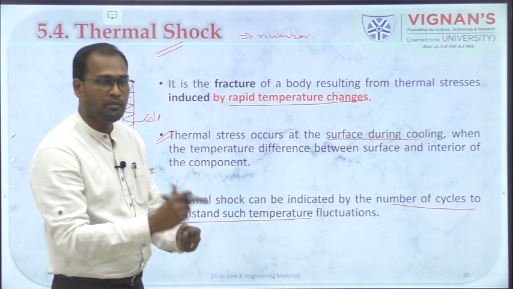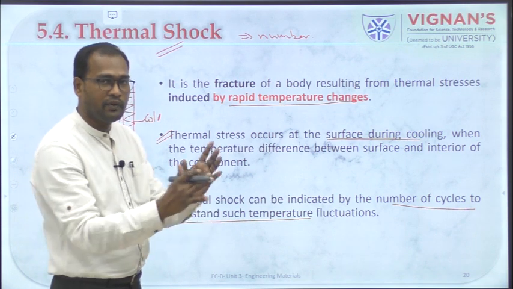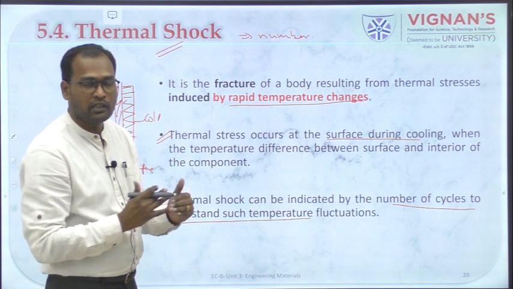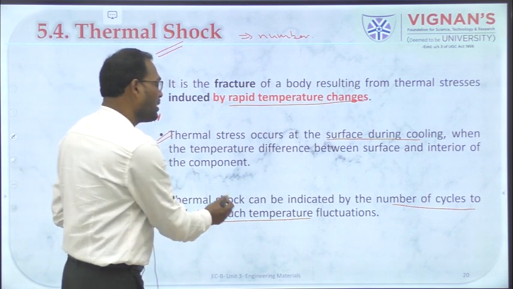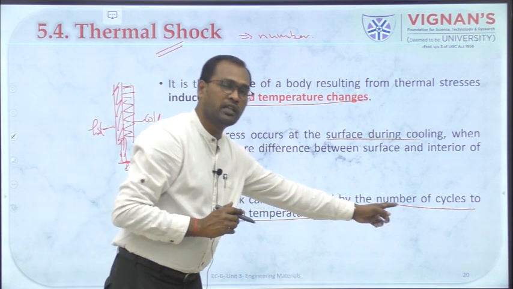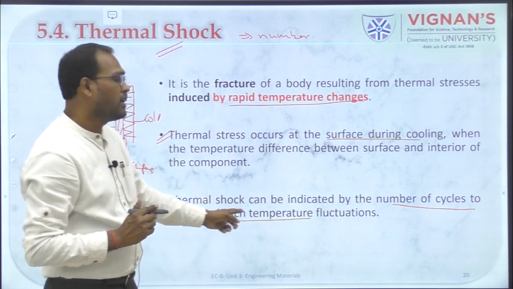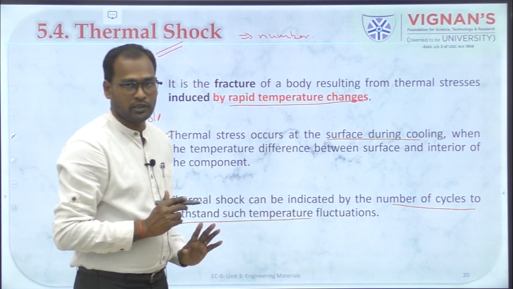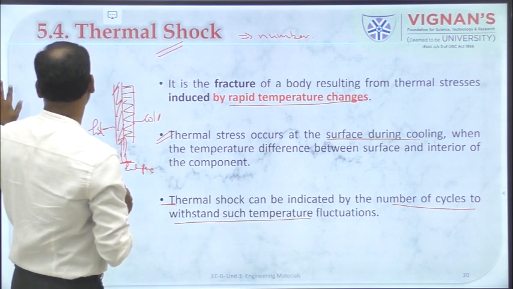How many times this refractory material can withstand a thermal change or thermal variation is given by this thermal shock. So this is about thermal shock.